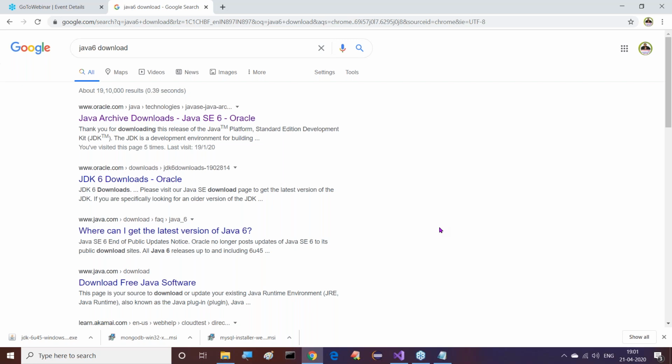But at the same time, right from the Java 7 version onwards, Oracle has given promotion for their OpenJDK. So along with their licensed versions, they are providing some open versions also for individual use, for our purpose. Guys, all of you understand this clearly. Oracle people have given some open versions also.